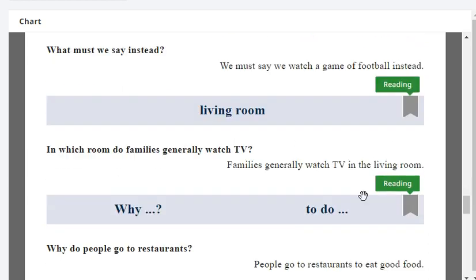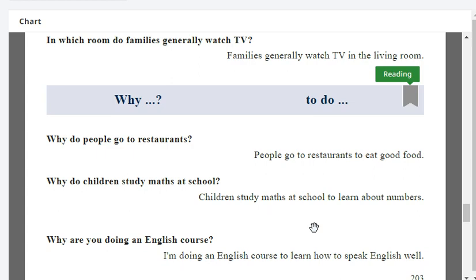Living room. In which room do families generally watch TV? Families generally watch TV in the living room. If somebody asks, why are you here at the moment? You can answer, to learn English. If somebody asks, why do you get up early? You can say, to go to work.